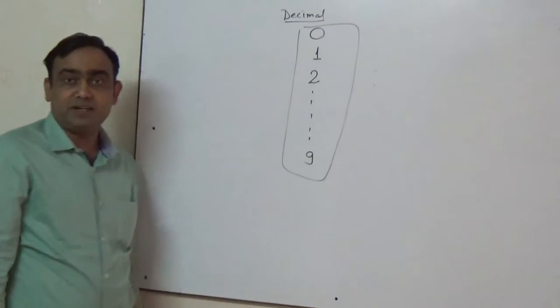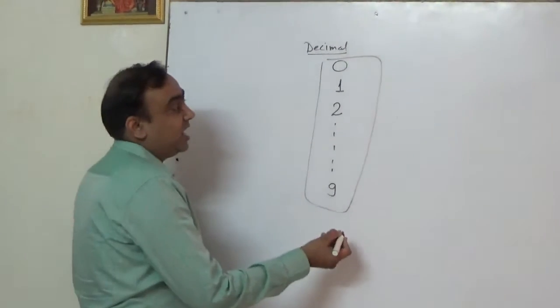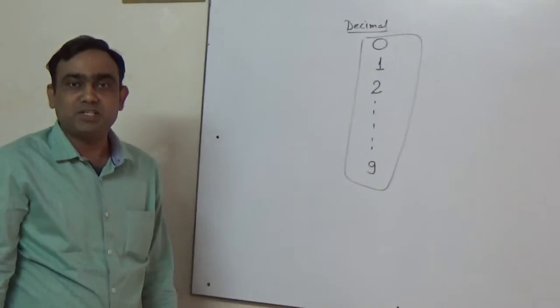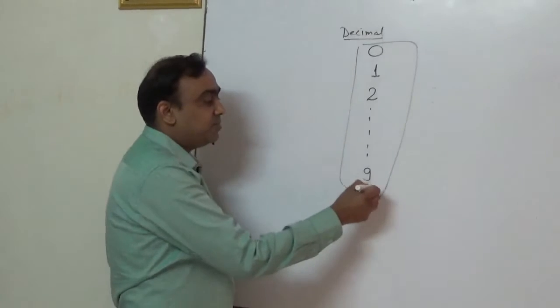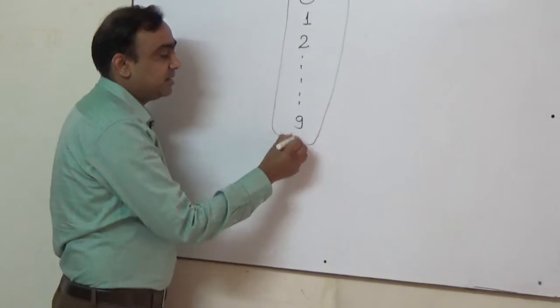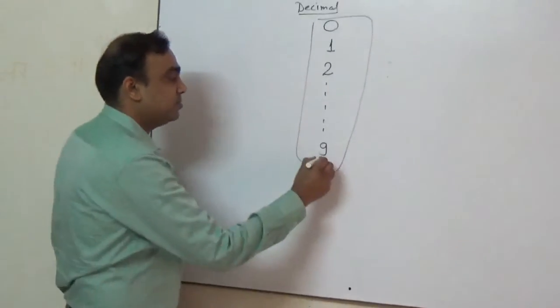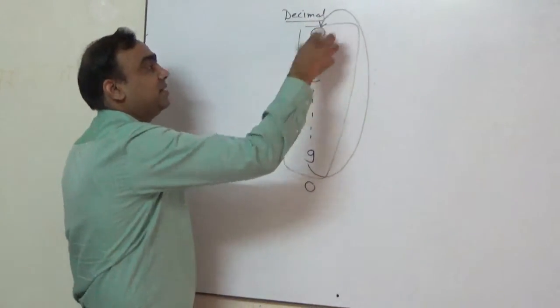counting should not stop at 9. So the idea is that the total digits will be from 0 to 9, that is 10 digits. What will come after 9? Okay, if 9 is the last digit, 0 will again come. It is something like a cycle.